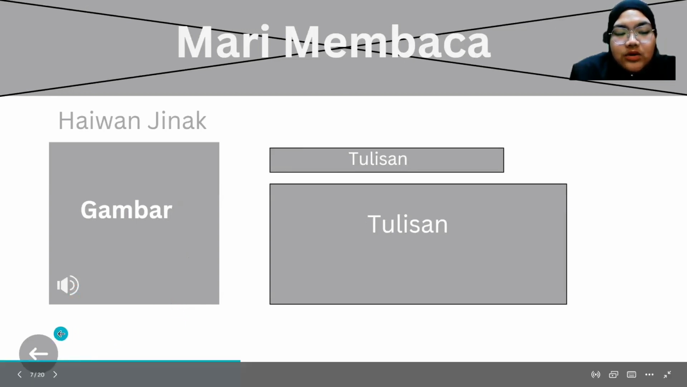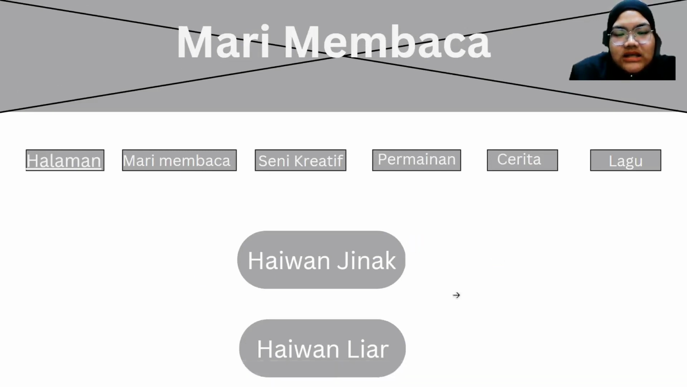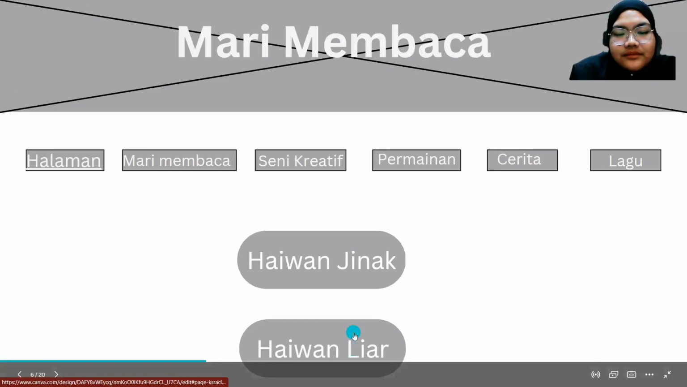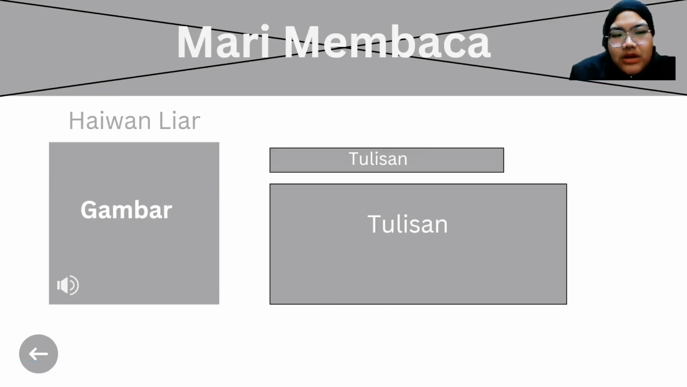Okay, so now the user can click the back button. When they click the back button, they can go to the mari membaca pages. So now let's say the user clicks the haiwan liar. Okay, they will go to the same page like haiwan jinak. They can scroll down and see a lot of information about the haiwan liar animal.